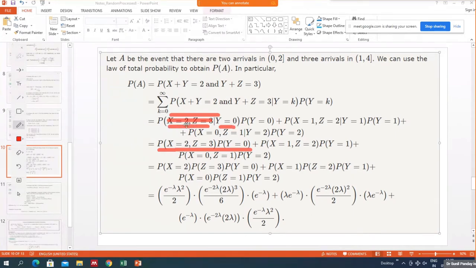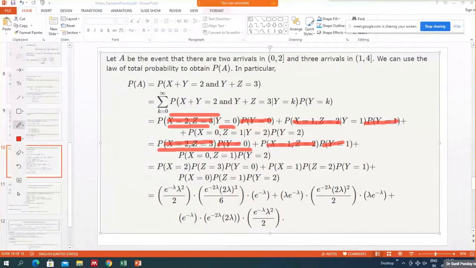So the probability of x equal to 2, z equal to 3 given y equal to 0 is equal to the probability that x equal to 2 and z equal to 3, and this part as it is. Similarly here also, because x, y, z are independent, whether y equal to 1 happens or not, the probability of x equal to 1, z equal to 2 given y equal to 1 is actually the probability that x equal to 1, z equal to 2, and then this part as it is. Similarly for the third case also.